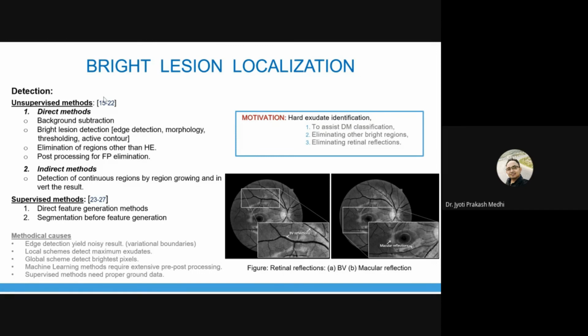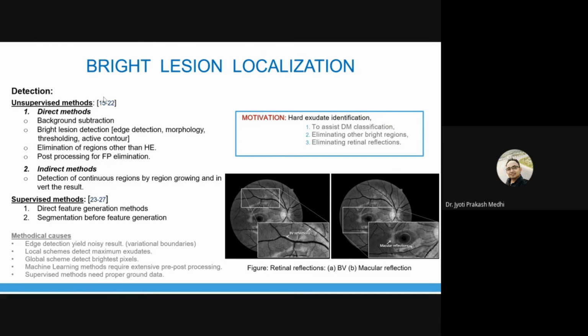So for methodological causes, that means where we find difficulties methodologically: edge detection may yield noisy results. Whenever we apply various edge detection techniques, there might be discontinuous edges found when we have variational boundaries. Then, the local scheme will detect maximum exudates, whereas the global scheme will detect the brightest pixels only.